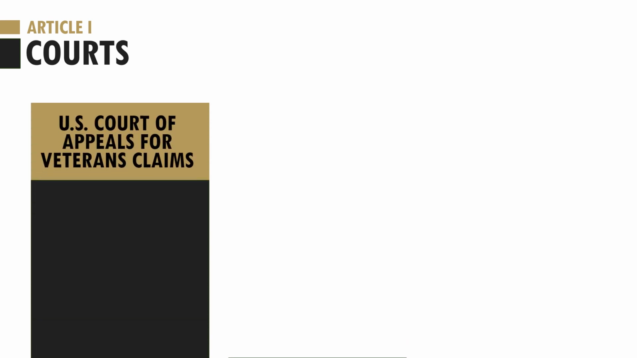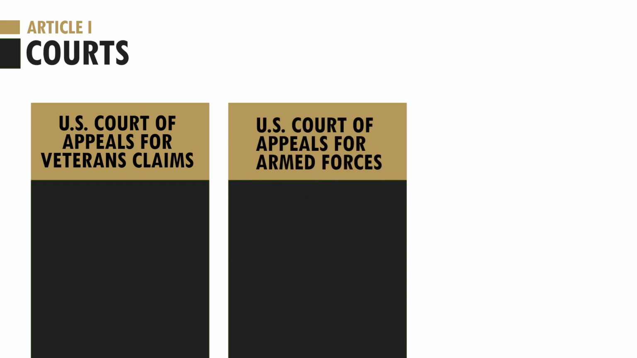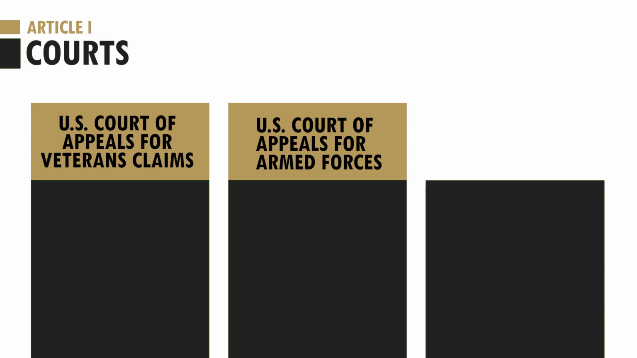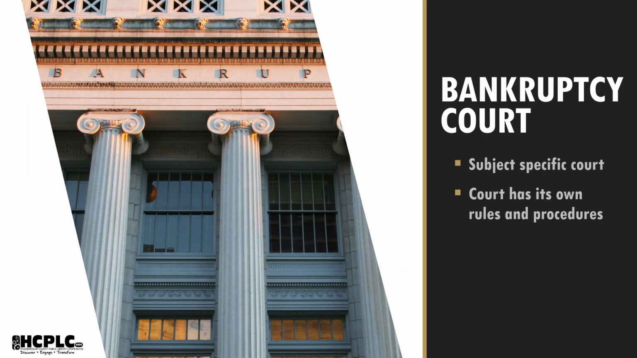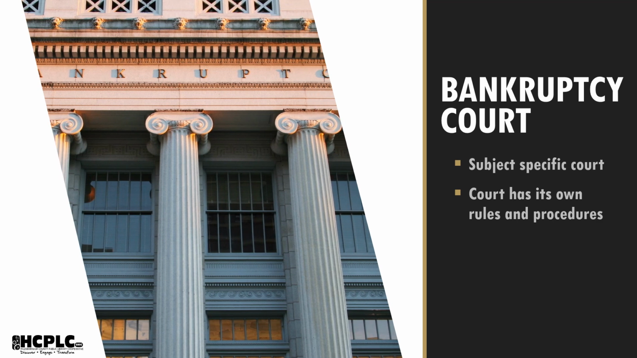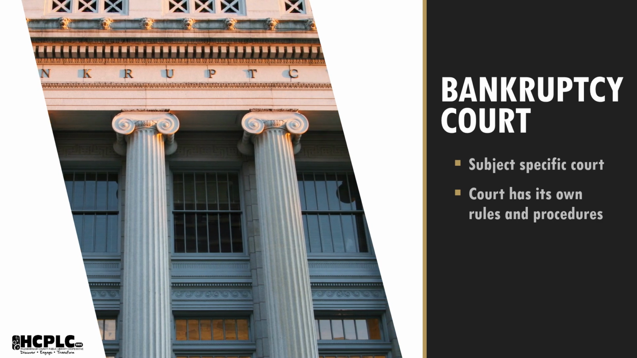Congress did create 3 Article I or legislative courts that do not have full judicial power. These are subject-specific courts. They are the U.S. Court of Appeals for Veteran Claims, U.S. Court of Appeals for Armed Forces, and U.S. Tax Court. Bankruptcy court is another subject-specific court with its own rules and procedures.